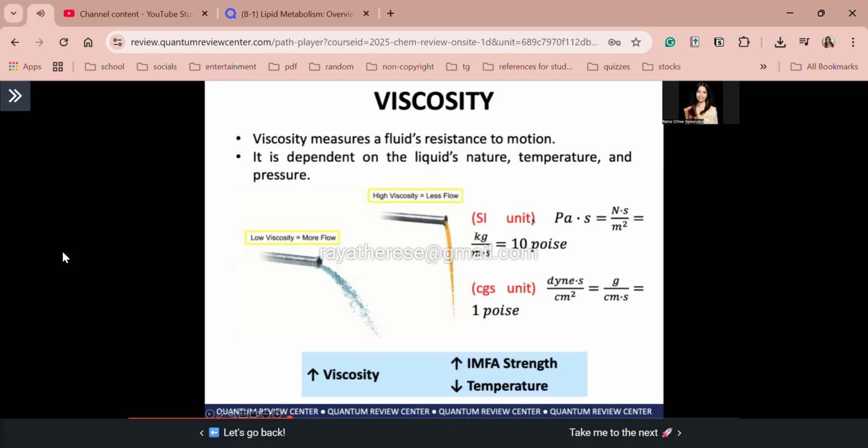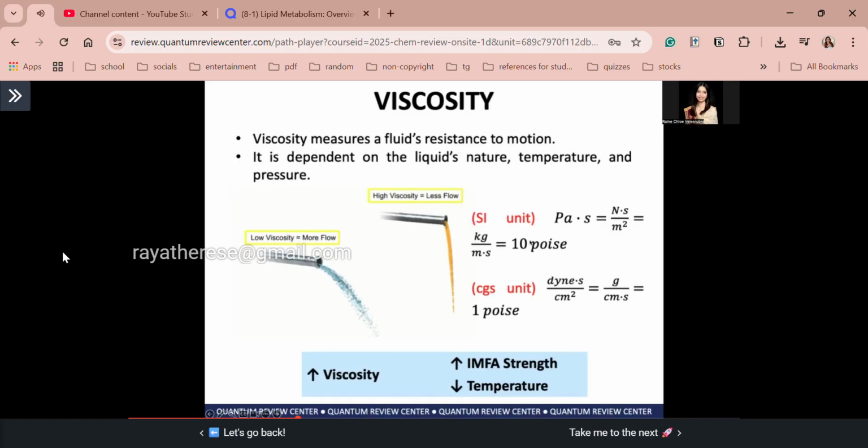So, ang SI units, guys, ng ating viscosity ay Pascal times second. Okay? SI unit yan. And you convert that, guys, that is just equal to N·s over m squared, diba? N over m squared is just your Pascal. And then, N·s over m squared can be converted to kilogram over m·s. Okay? And that is equivalent to 10 poise. 10 poise. Poise ang tawag. Okay? Now, CGS unit ni viscosity ay dyne times second over cm squared. Tandaan to, guys, ha? Dapat memorize talaga to. Okay? And when you convert dyne times second, that's just equal to grams per cm times second, which is equal to 1 poise.